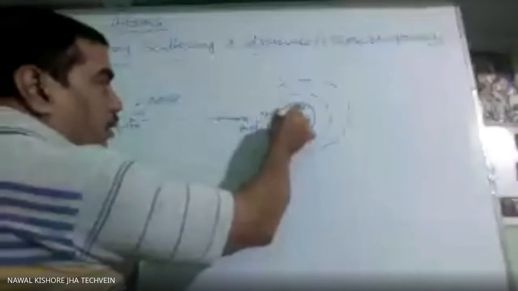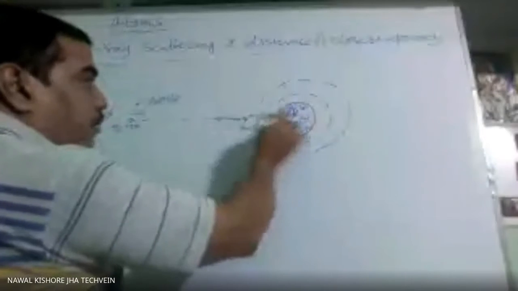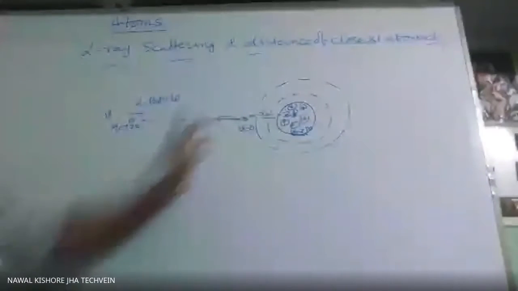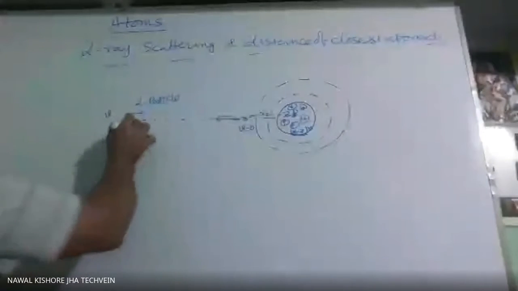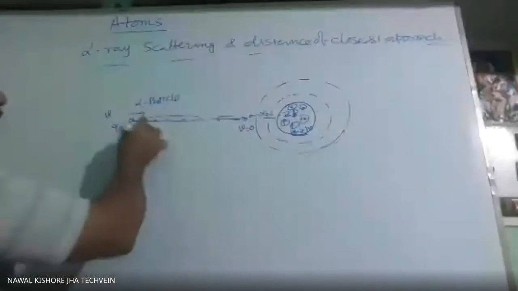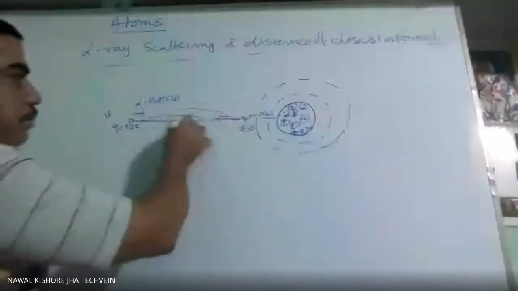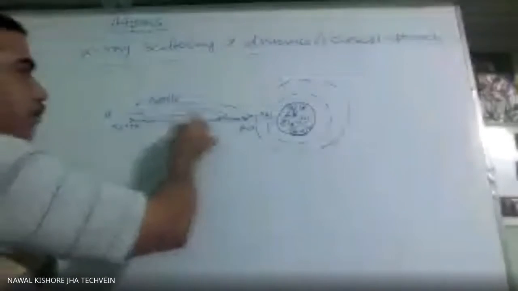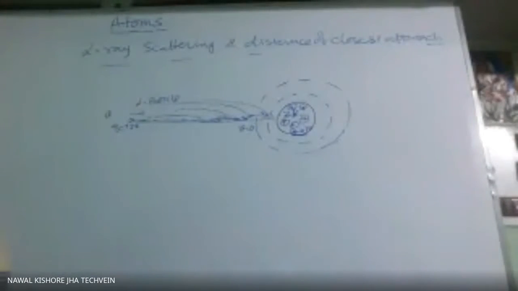This distance from the center of the nucleus we call the distance of closest approach. Naturally, this will depend on the kinetic energy. If the energy is less, it may return from here only. If energy is more, it may go up to this place. If furthermore, it may come to this place. So that will depend on what the energy is.